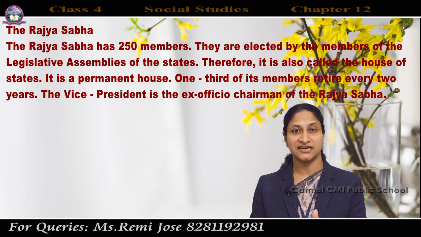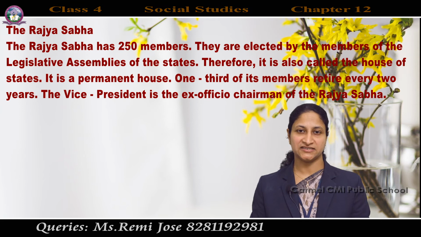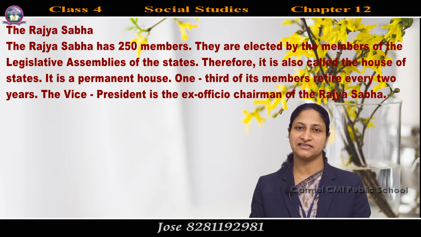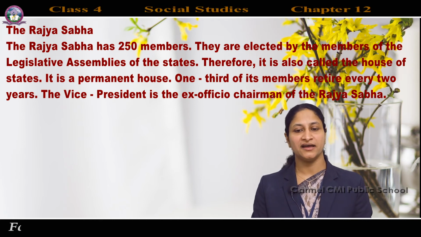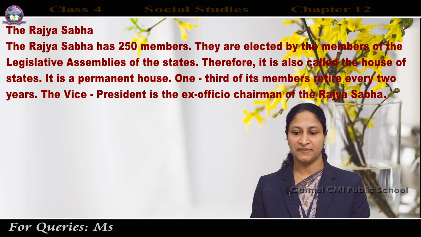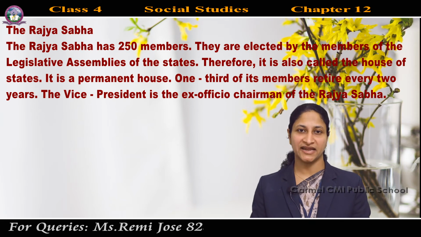And they are elected by the members of the Legislative Assembly of the states. The members of the Rajya Sabha are not directly elected by the people. And they are elected by the members of the legislative assemblies of the states or MLAs. Therefore, it is also called the House of States.